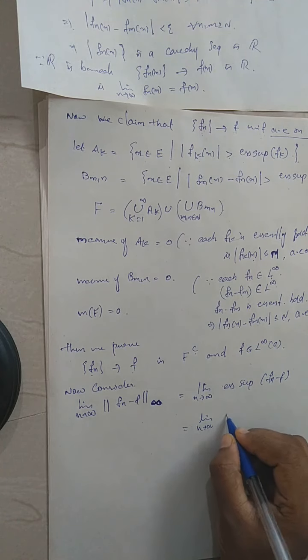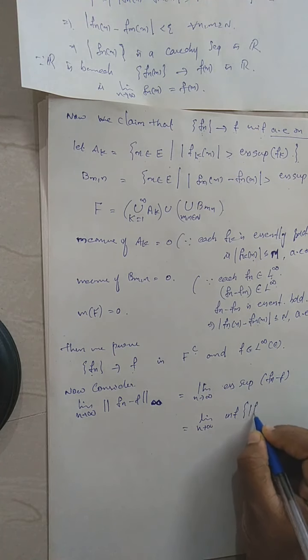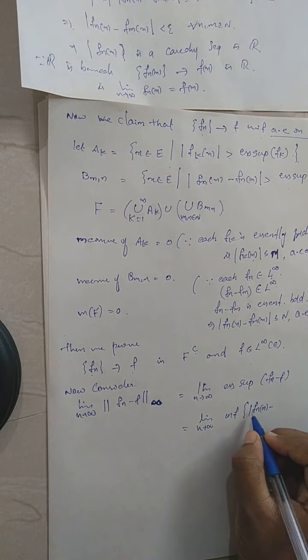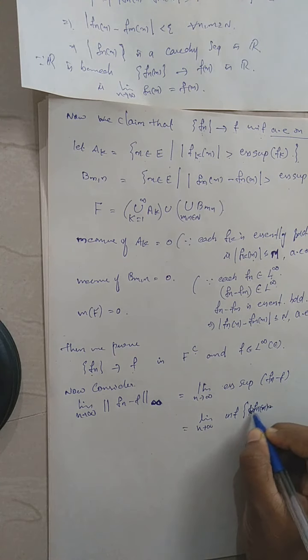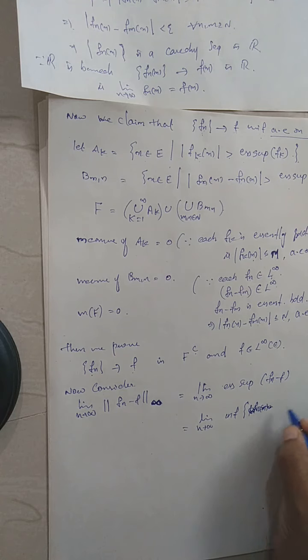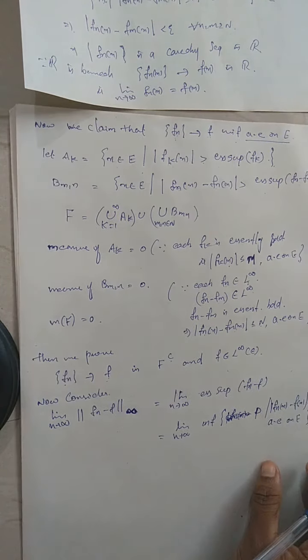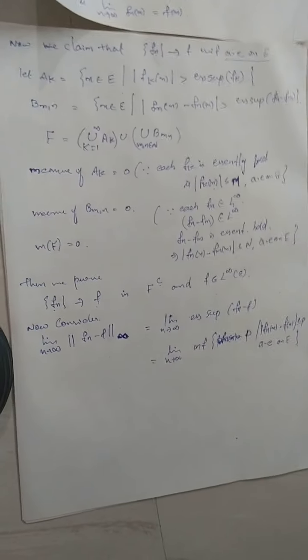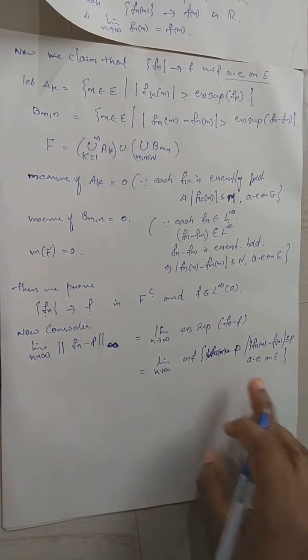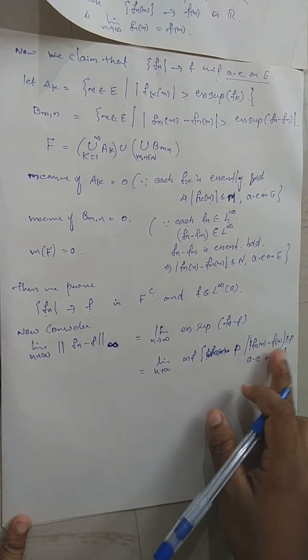That is nothing but the infimum over the set of all essential bounds: the infimum of p such that the modulus of Fn(x) minus f(x) is less than or equal to p almost everywhere on E. Can you see it?